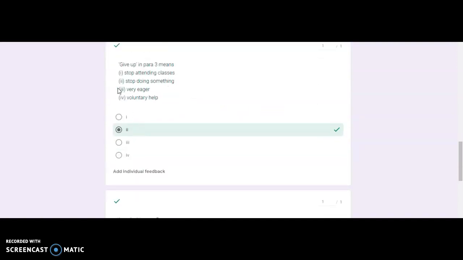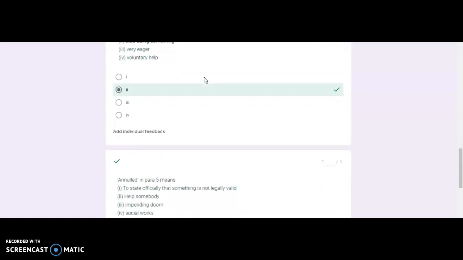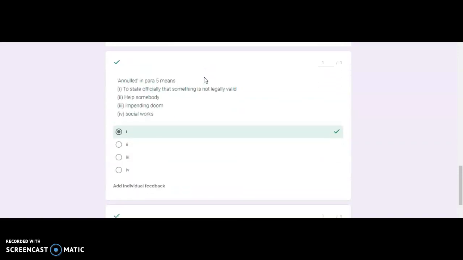Next is give up. Most people know what give up is. Give up means to stop doing something. Many people might think of stopping attending classes, but it's not only about classes, it's about anything: give up exercise, give up sports, give up studying. Anything can be given up. Annulled in the fifth para means to state officially that something is not legally valid.